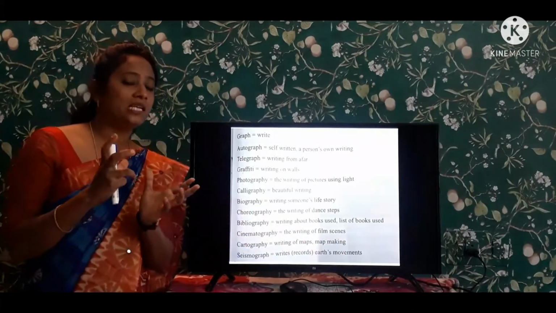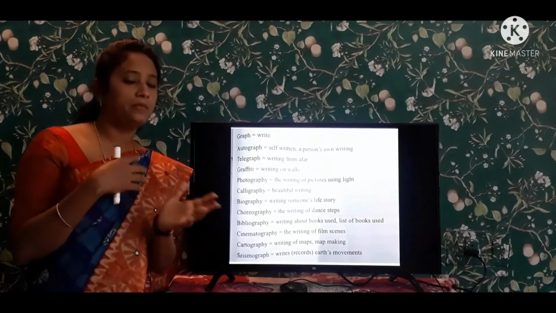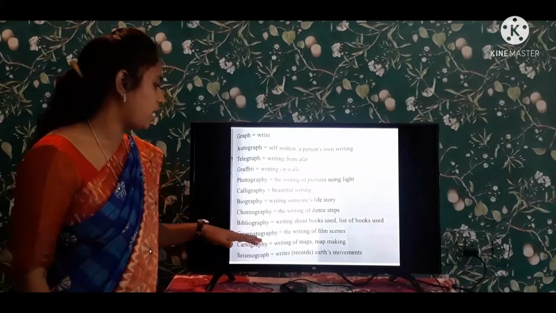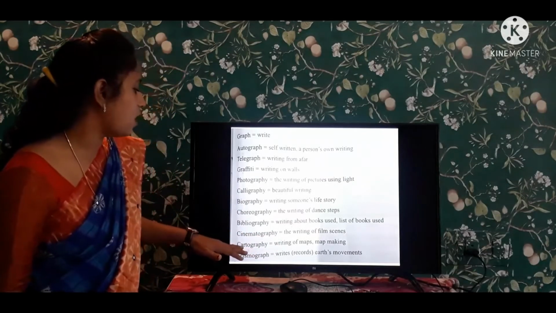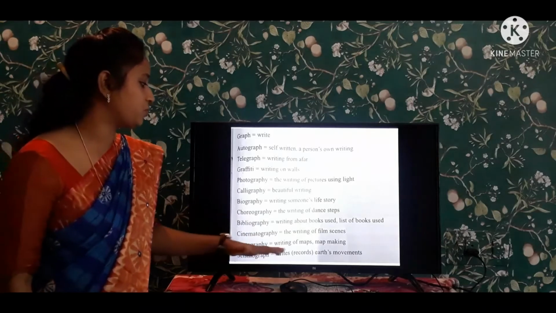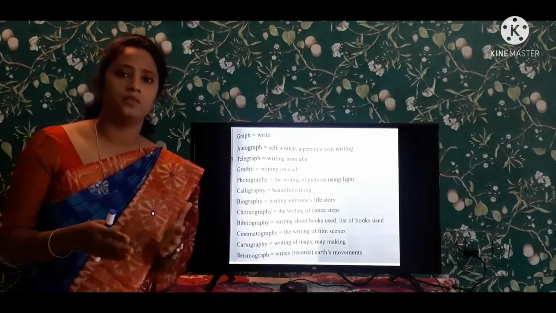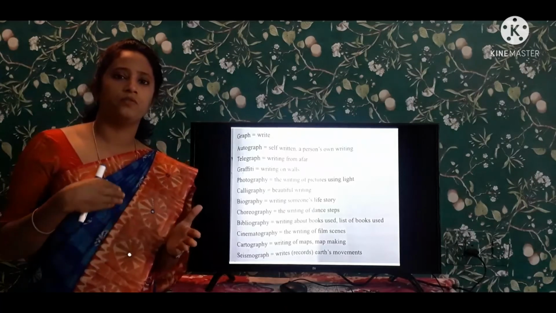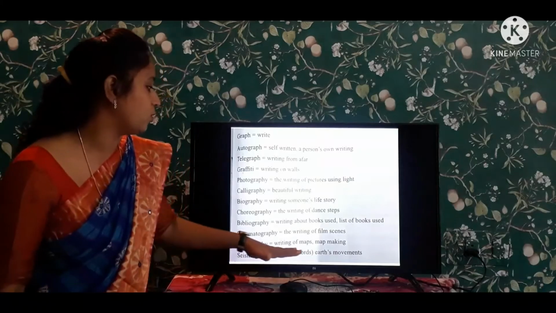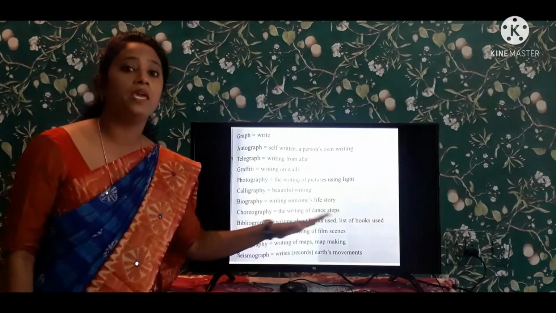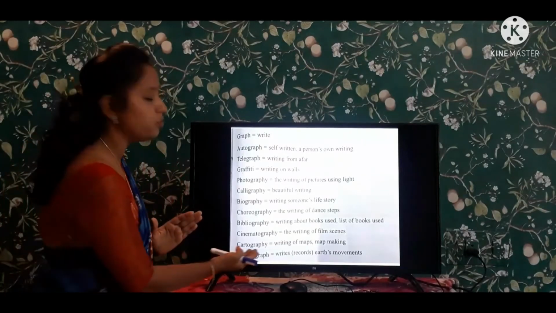Short stories, in the film industry, the big film industry also, you are having these cinematographies. Next one is cartography. Cartography is writing of maps, making maps: route maps, India maps, world maps, whatever the maps that you are making. Making maps is known as cartography.